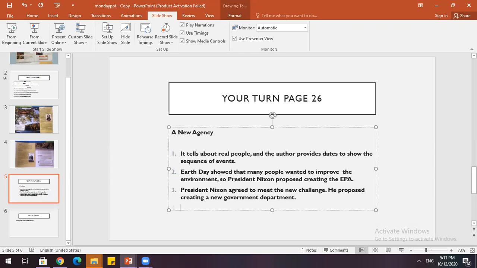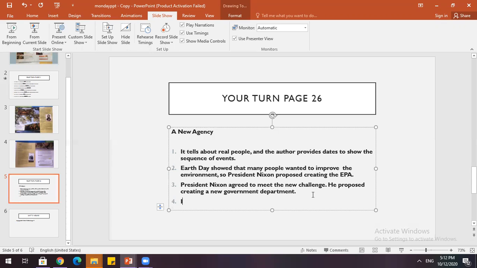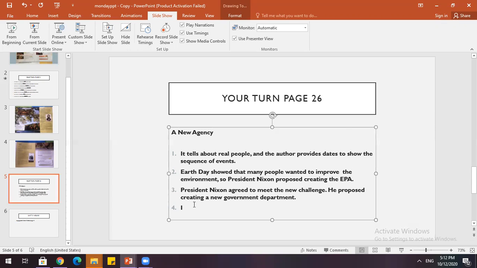And number 4, what primary source can we identify in the text? Remember what we said a primary source is, and we have secondary sources. The primary source here is that it is directly quoted from the president. So President Nixon is directly quoted in the last sentence. This is how we know that this is factual. It came directly from the president.